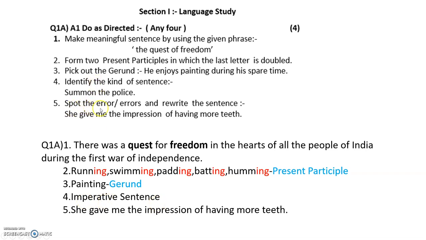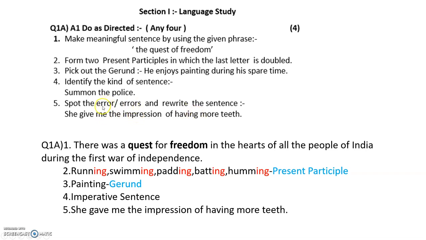The next is spot the error or errors. Is more than one mistake. Error is mistake. So if there is one or more mistake, rewrite the sentence. Please, children, rewrite the sentence. This is what is given here. She give me the impression of having more teeth. Now, I want to give you one suggestion here.